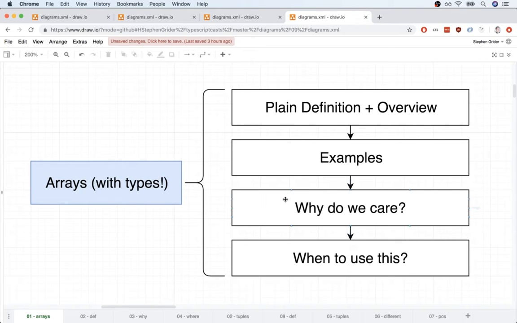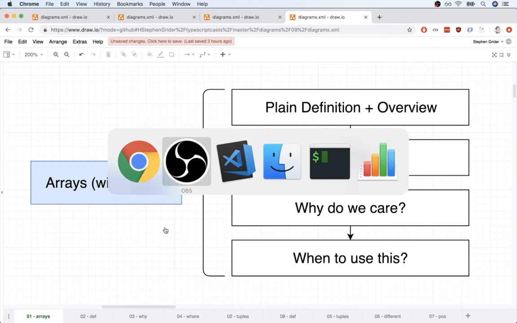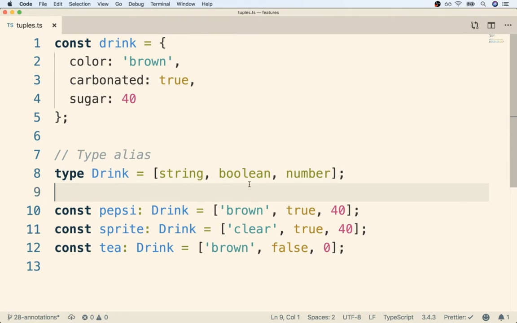In this video, we're going to discuss why we care about tuples and when we might use them. Now, I'll be honest with you, I am not a huge fan of tuples, and I don't think you're going to really be using them on a very regular basis with TypeScript. There are a couple exceptions.